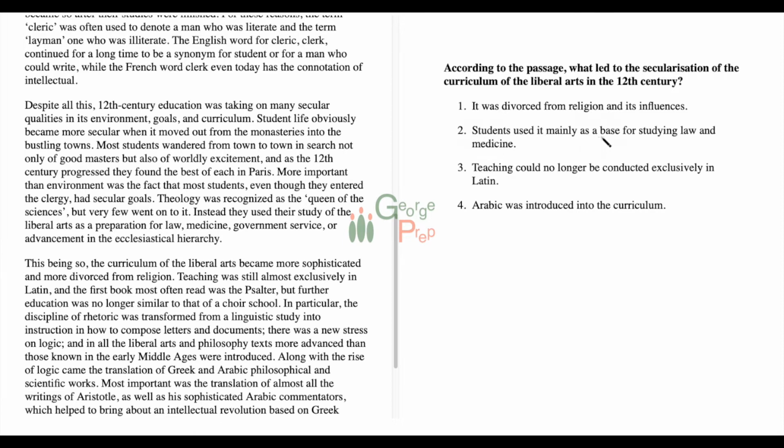Students used it mainly as a base for studying law and medicine. Well, it is given that they used it mainly for a preparation for law, medicine, government service and all that. But that is not the reason why it became secular. Teaching could no longer be conducted exclusively in Latin. Something was given regarding Latin.